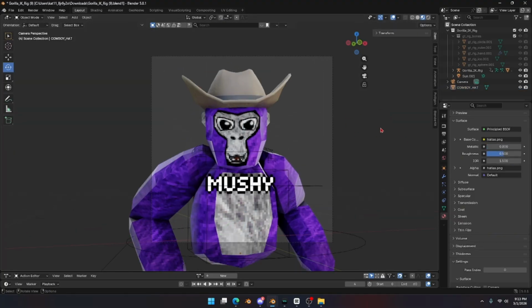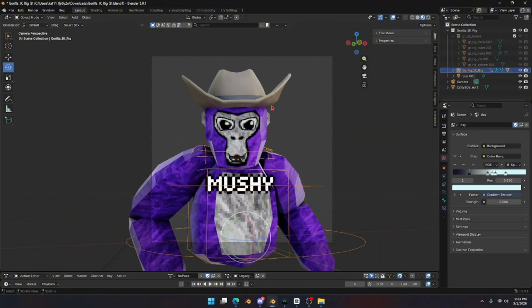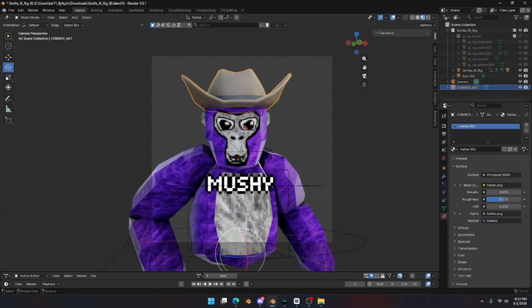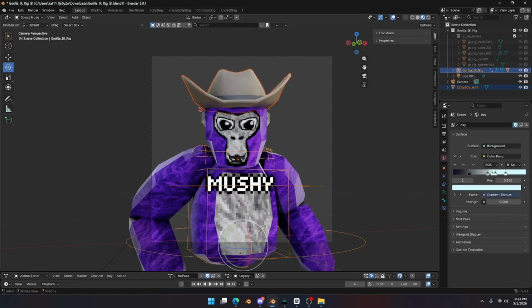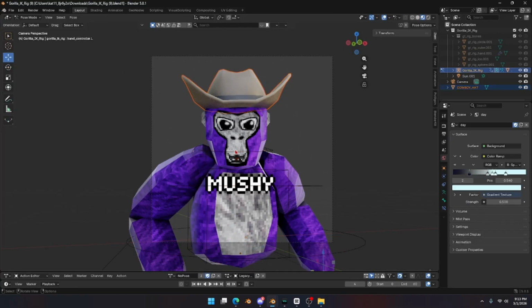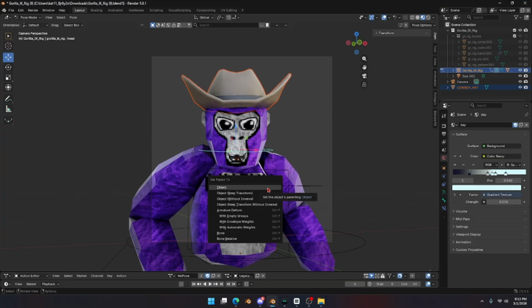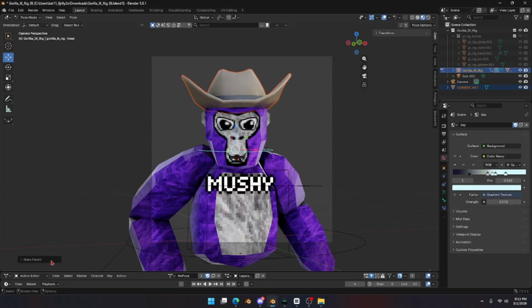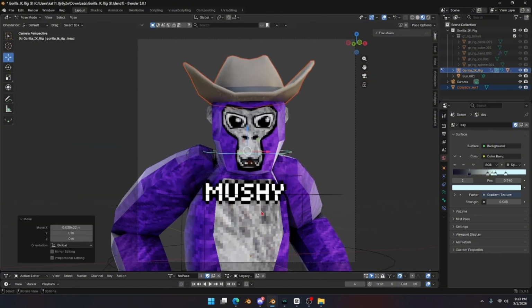So after you put your hat on, you may be like, oh, I don't like this at all and I want to move his head a little bit, but you don't want to have to reposition the hat. So what you want to do is click on the hat, shift click on the rig, go into pose mode, click on what you want it to be attached to. In this case, it's a hat, so you want to click on the head. Hit Control P and hit bone. And if it disappears somewhere, hit make parent and keep transform. Then after you've done that, it should stay.